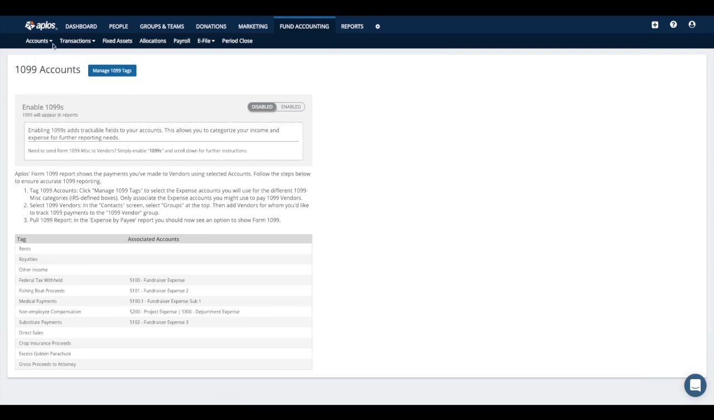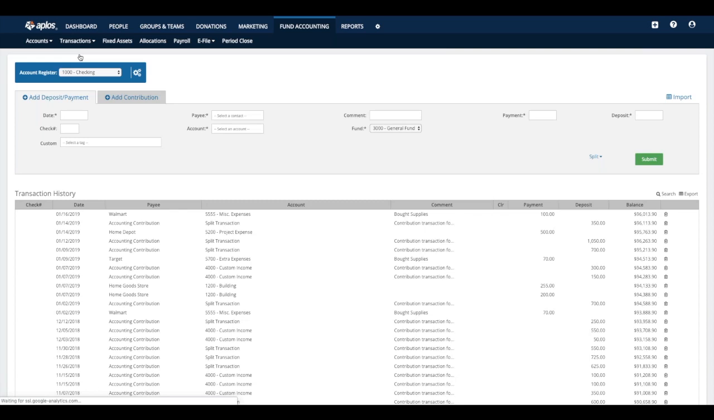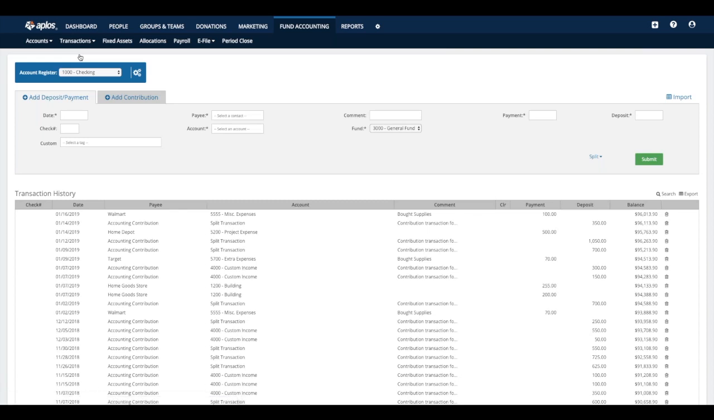All right. So that is all for the accounts subheader that we're going to talk about. The next thing I'm going to do is jump under transactions, and we're going to go to registers. We're going to talk about how to enter in your transactions now. This first page that we're looking at here, the register page, is probably going to be the primary place that you come to enter in data.